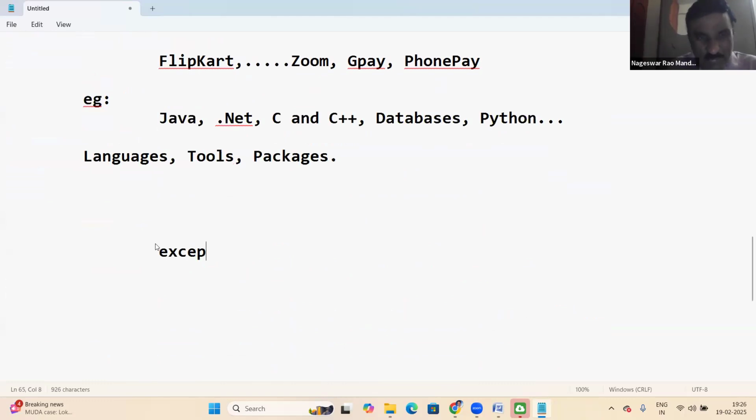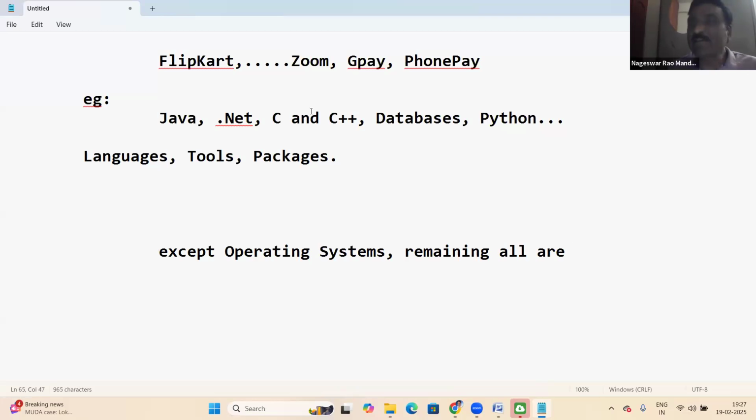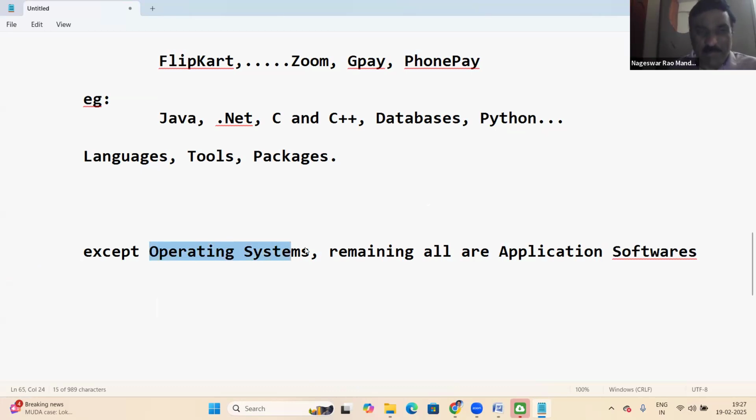Except operating systems, all the remaining ones are application software. Except OS, everything else comes under application software.